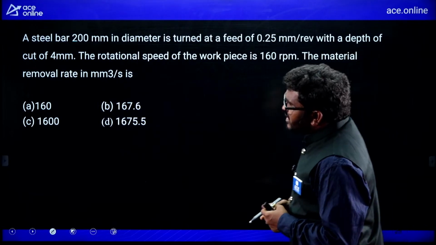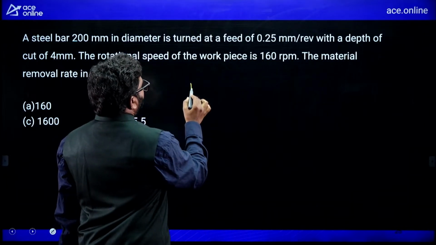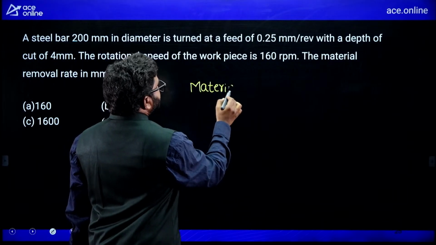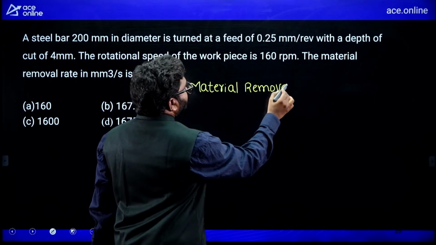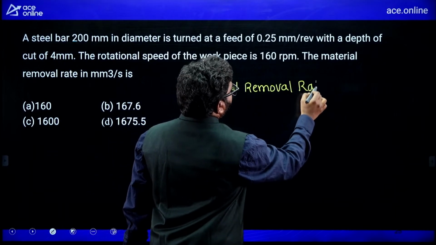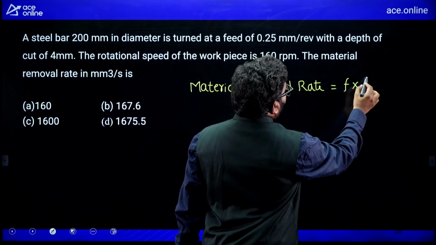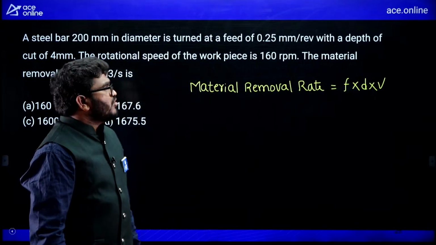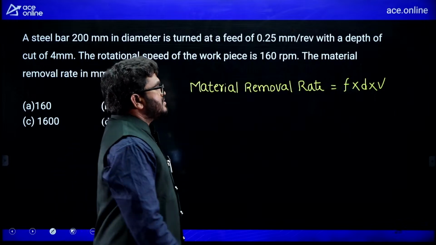The material removal rate. See, it is a very simple question. Material removal rate is nothing but feed rate into depth of cut into velocity.